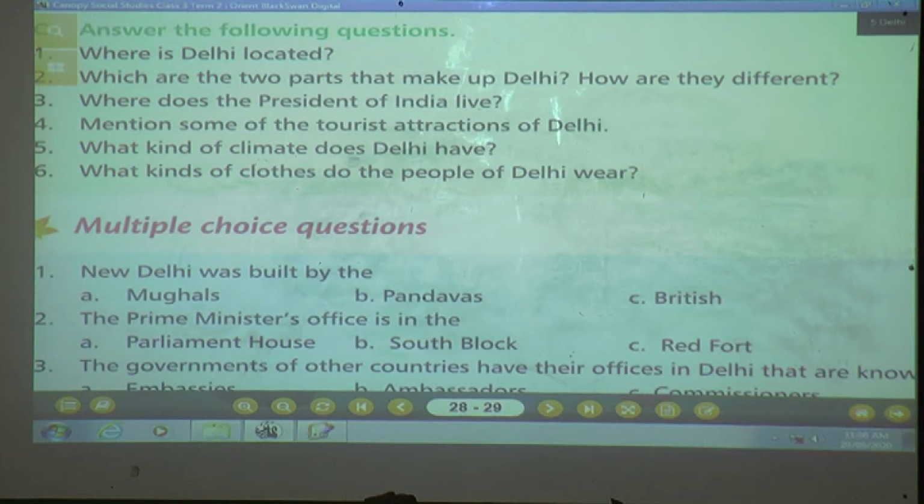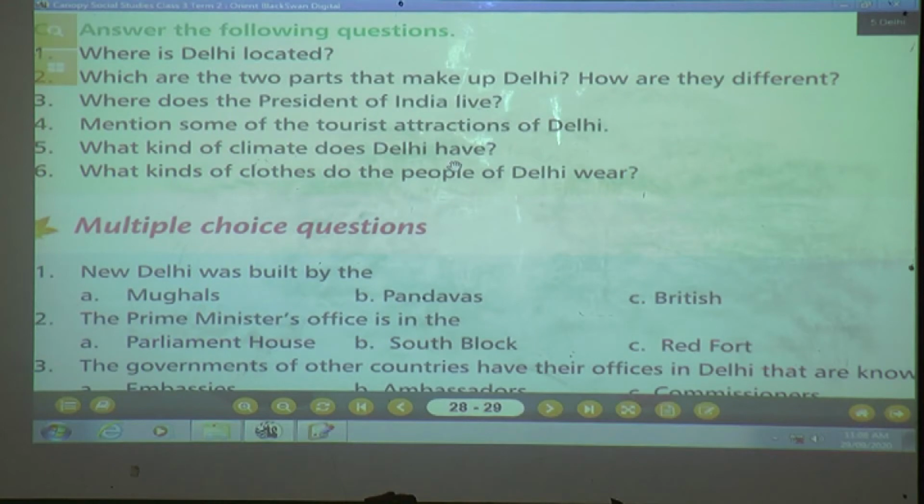What kind of climate does Delhi have? Yes children, we have discussed climate also. Now tell me, what kind of climate does Delhi have? Yes, give me the answer. Yes, Delhi has an extreme climate. It is very hot in summer and very cold in winter. A hot dry wind called Loo blows during the summer months, and it rains during the monsoon months. In which months? That is July, August and September.